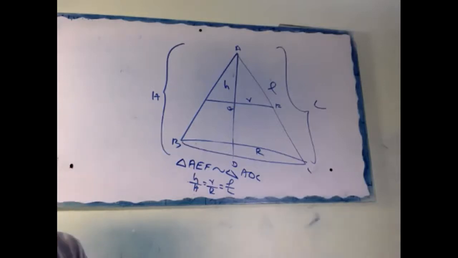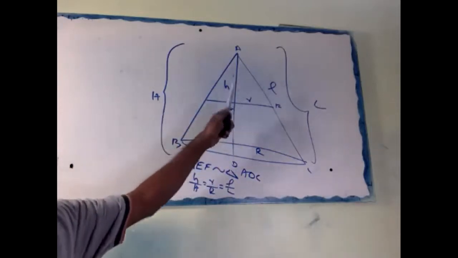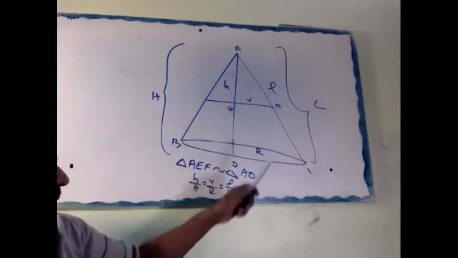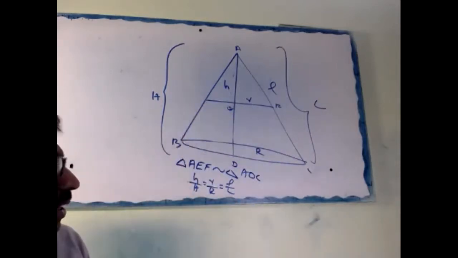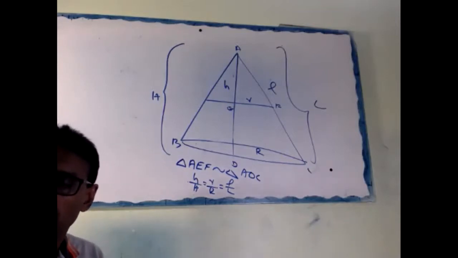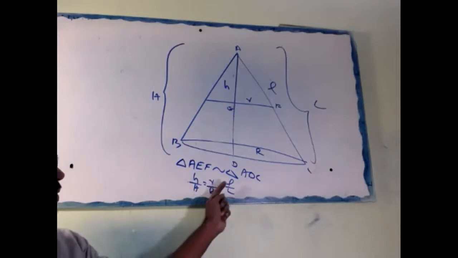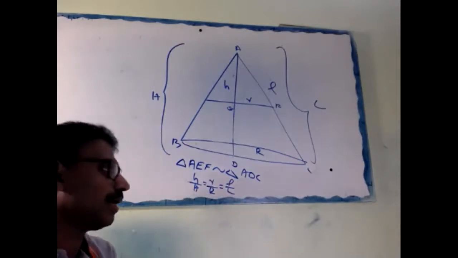Okay, write this one. Draw the figure: h, capital H, small r, capital R, l, capital L. Then write triangle AEF similar to triangle ADC, AA similarity. Then h by H equals r by R equals l by L. That is called equation number 1.